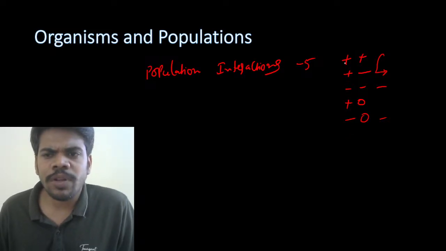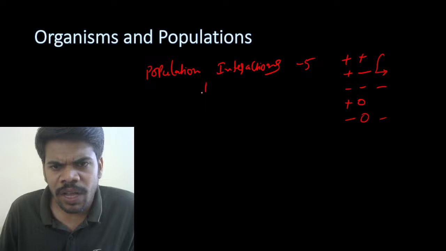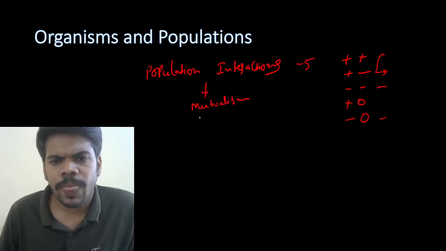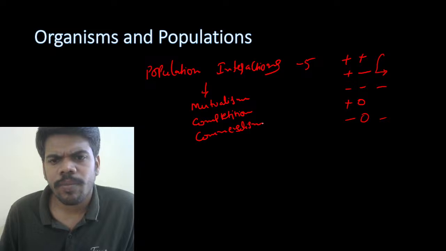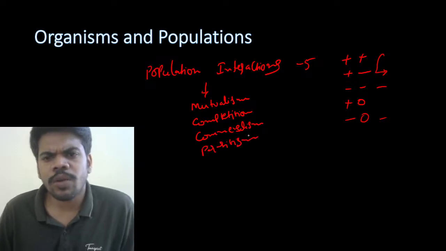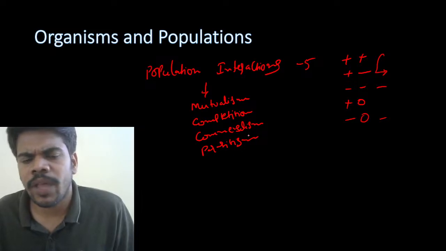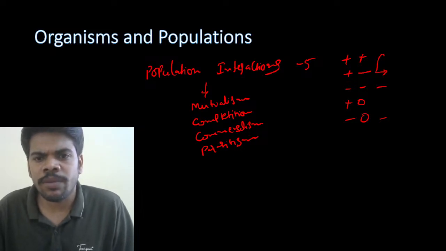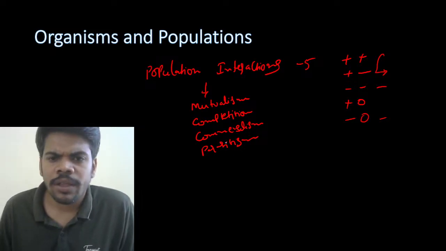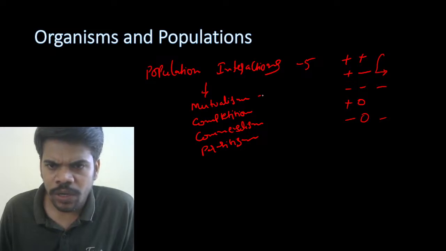In those examples, maximum times they will ask mutualism, competition, commensalism, parasitism. You may write all the words except amensalism and predation, if you feel like it. I'll tell you one.